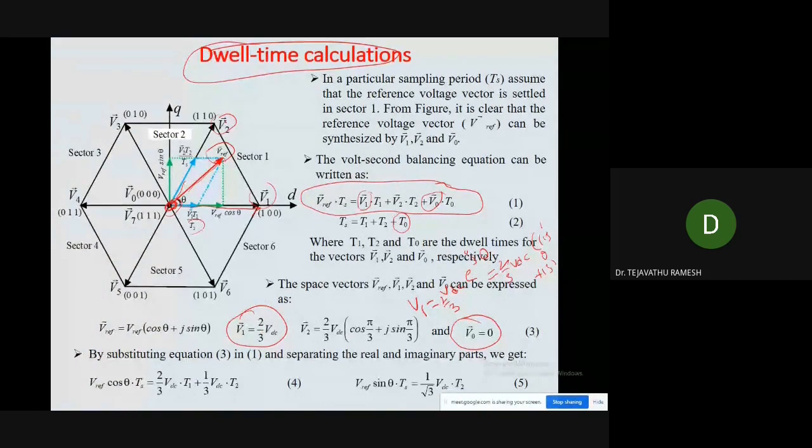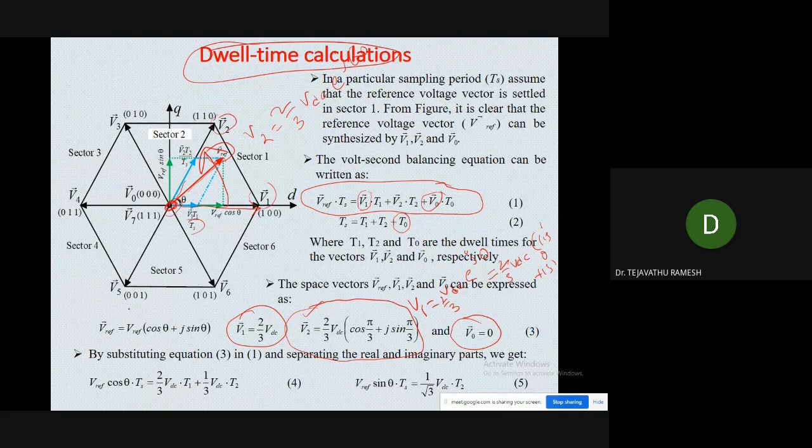And now similarly, what is the magnitude of V2? So now if you write V2, V2 is equal to 2 by 3 VDC e power j, the angle is 60 now. This angle will be the 60. So V2 is equal to 2 by 3 VDC of cos 60 plus j sin 60. Now we will write the cos 60 value and the sin 60 value in this equation. Thereby we can get the magnitude of V2.